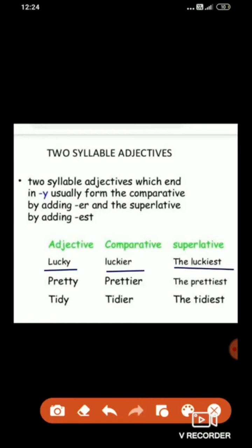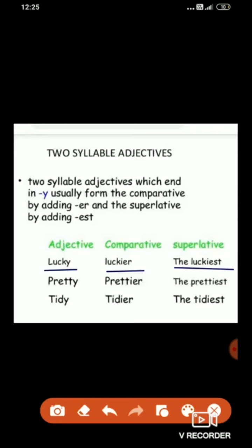Lucky, luckier, luckiest. Pretty, prettier, prettiest. Tidy, tidier, tidiest. These three are the examples. You can observe one thing similar in these three examples: in positive, the adjective's last letter was y, and while turning into comparative, the y turns into i by adding er, and in superlative by adding est.